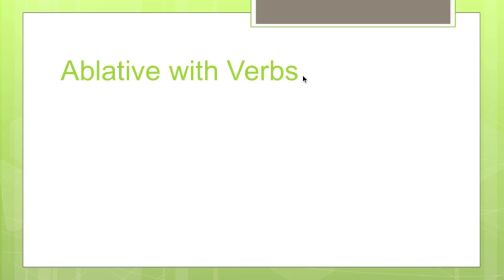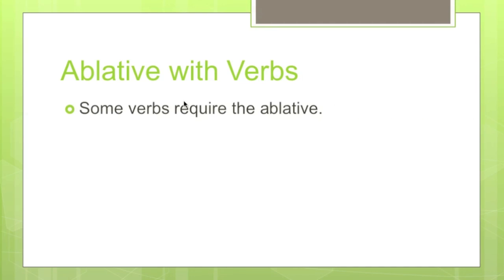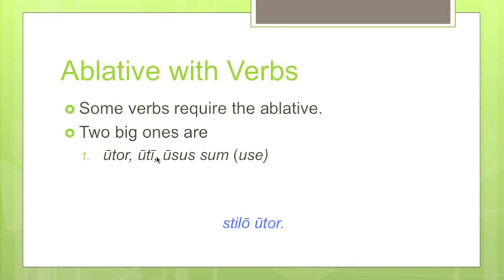Let's finally talk about the ablative with verbs. We're done with our review of the ablatives that are translated with. Let's talk about the ablative with verbs very briefly. Some verbs require the ablative. It's just a fact. Two big ones are utor, uti, usus sum. For instance, stilo utor. Utor means I use. I use a stylus. We would expect in English the word use to take a direct object, an accusative object, but in Latin it takes an ablative. That's really hard to get used to, but you will.